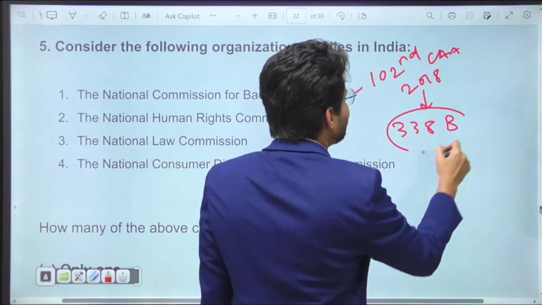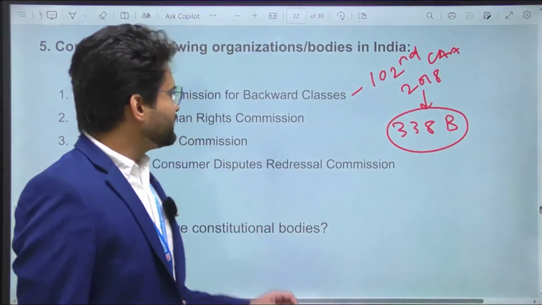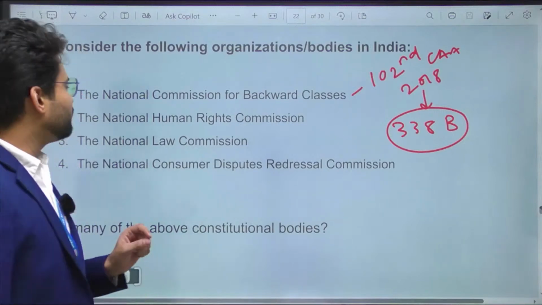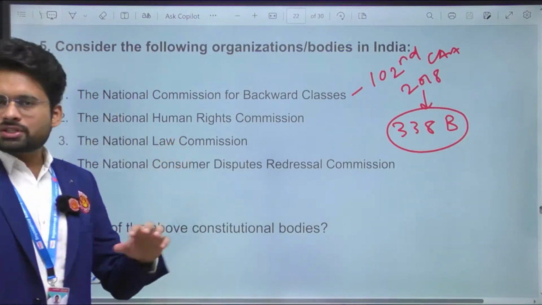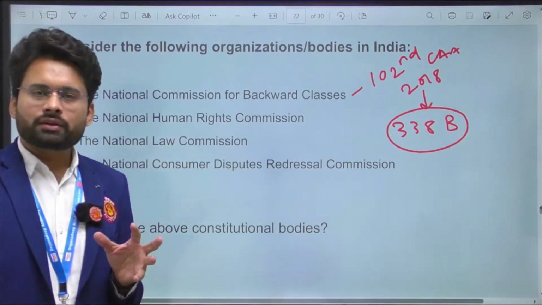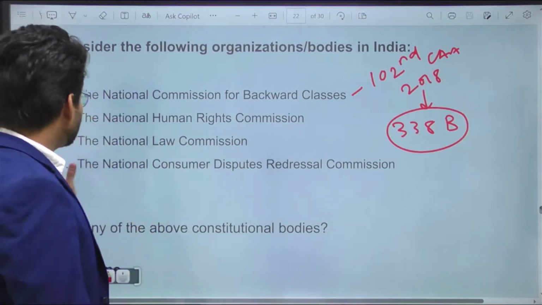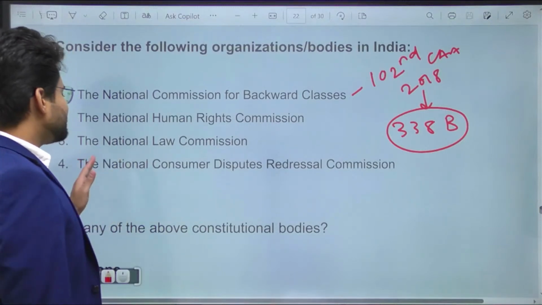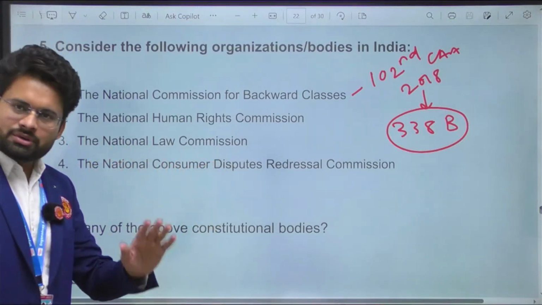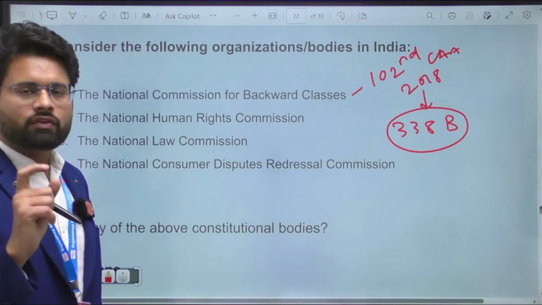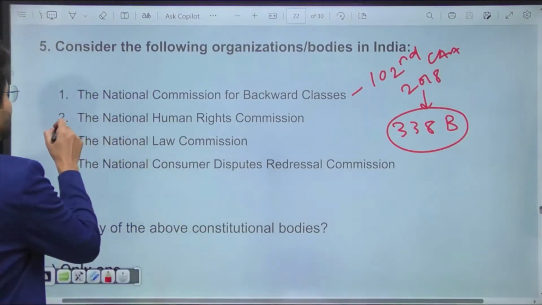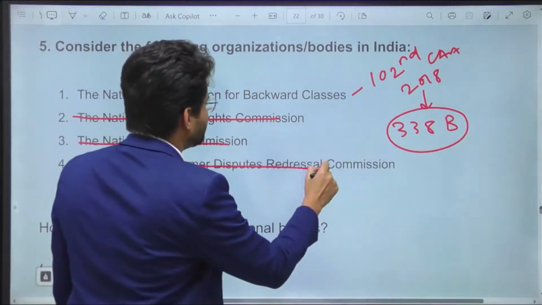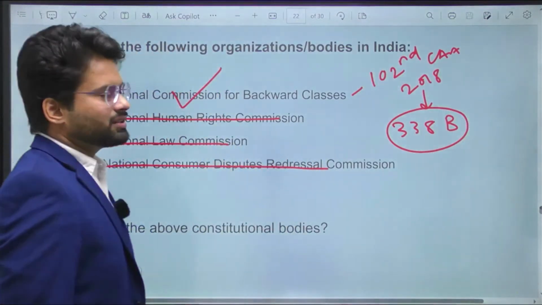Under Article 338B, this body is now a constitutional body. The National Human Rights Commission is again a statutory body, under the Human Rights Act, 1993. The National Law Commission is again a statutory body, and the National Consumer Disputes Redressal Commission is also derived from a law, not from the Constitution. So these three bodies are statutory, and the Commission for Backward Classes is constitutional.